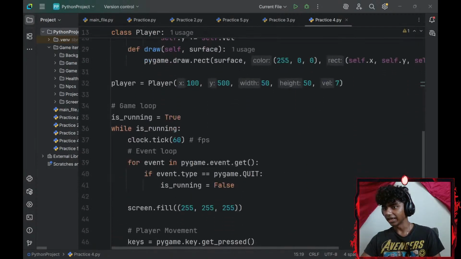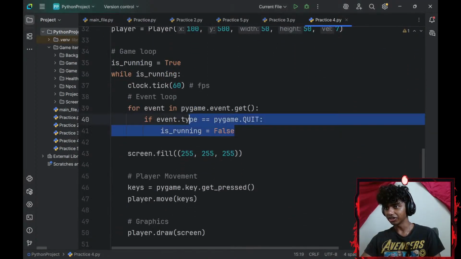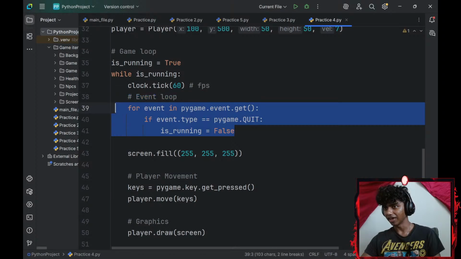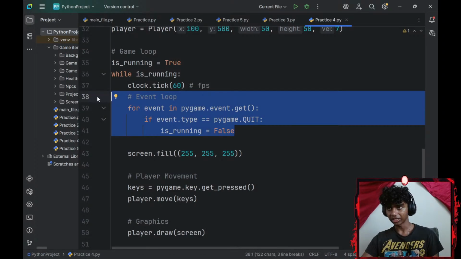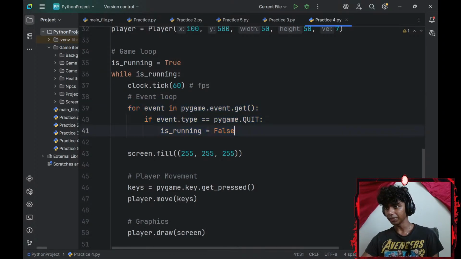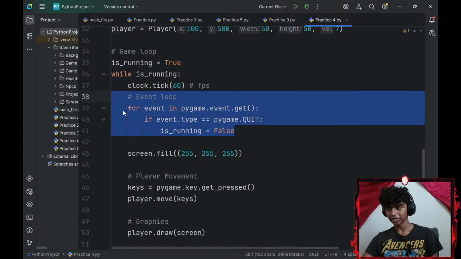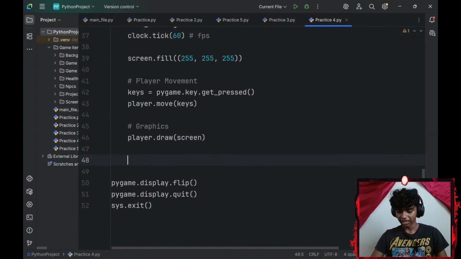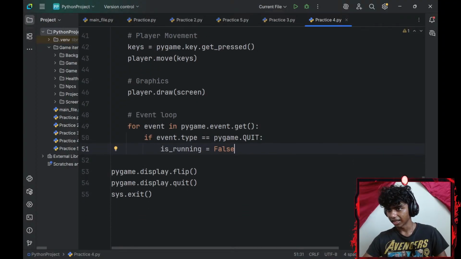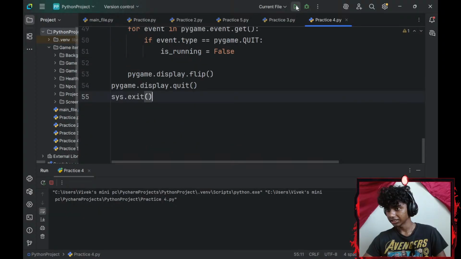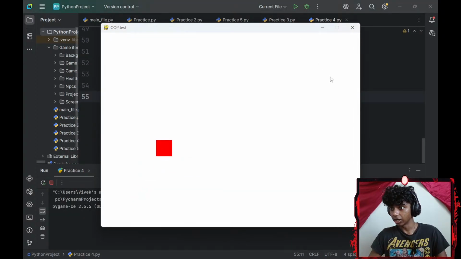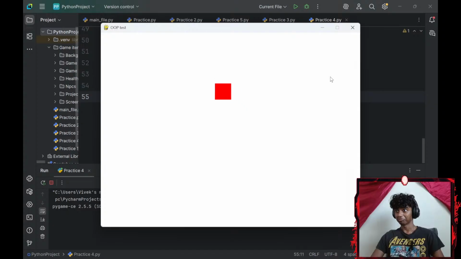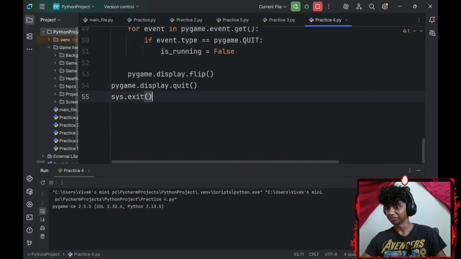Okay, so if I understood that part correctly, my event loop. Let me copy that. Maybe even my clock.tick, but I'll do that later. Let me copy that, delete that from here, add that at the end, right here, and then add my pygame.display.flip inside. Does that make a difference? Oh, it does. That's something new.